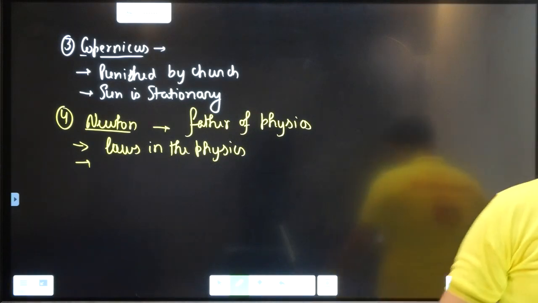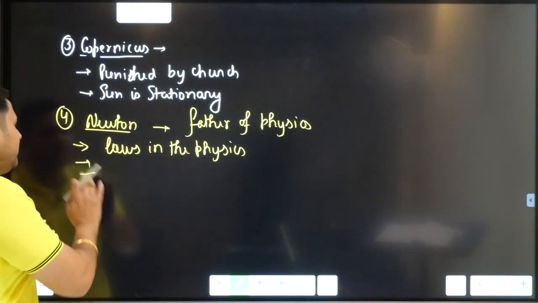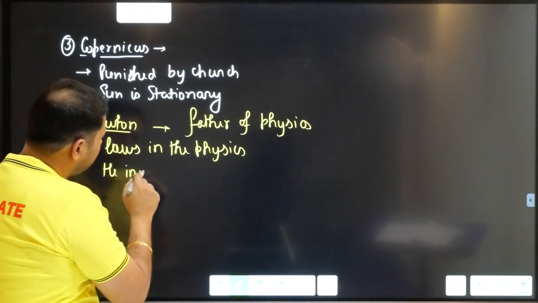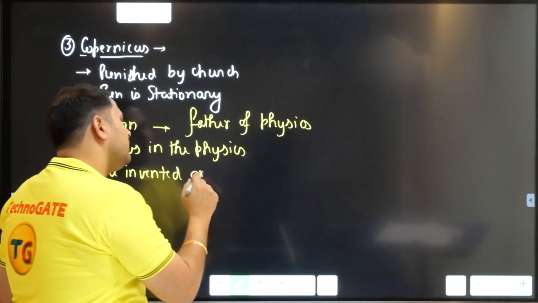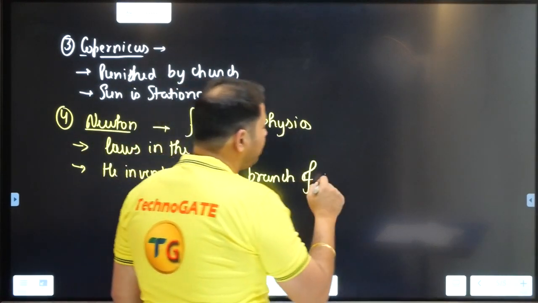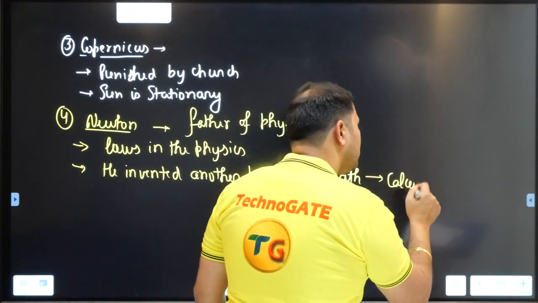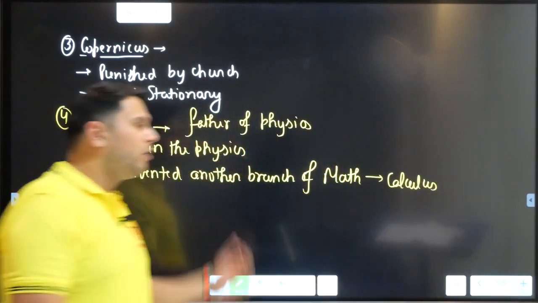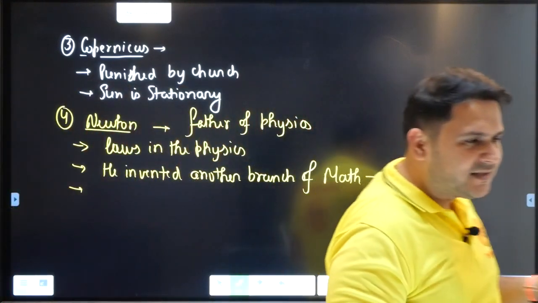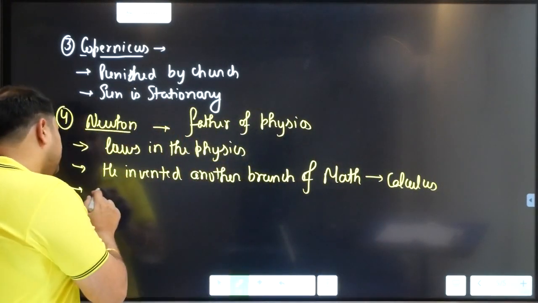Alright, now he invented, again, a wonderful thing, you must be knowing, right? Again, he did a very, very wonderful job, and that is he invented another branch of maths named calculus. So he is also the father of calculus, or the originator of calculus. So he invented another branch of mathematics that is known as calculus, right? And he gave laws in all branches of physics.